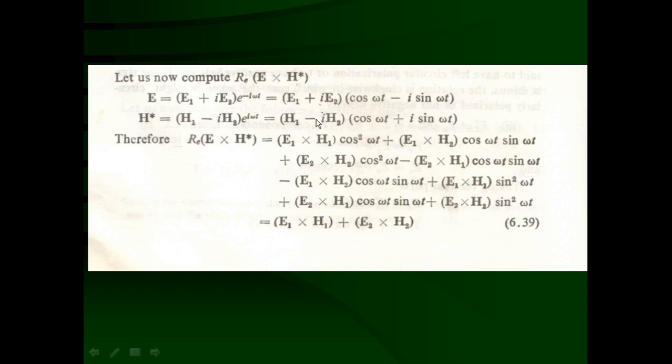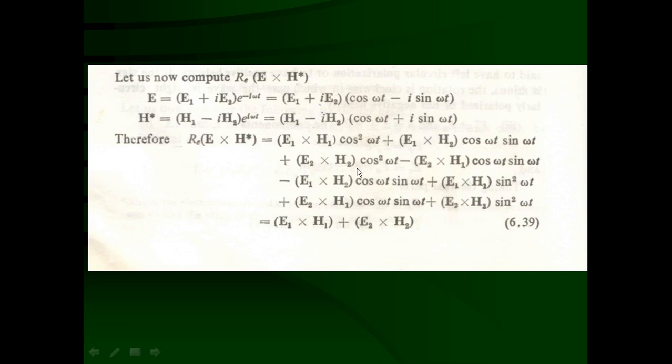That means we find out E1 cross H1 cos square omega t plus E1 cross H2 cos omega t sin omega t, that is going to be the second term. Third term plus E2 cross H2 cos square omega t minus E2 cross H1 cos omega t sin omega t minus E1 cross H2 cos omega t sin omega t plus E1 cross H1 sin square omega t plus E2 cross H1 cos omega t sin omega t plus E2 cross H2 sin square omega t.